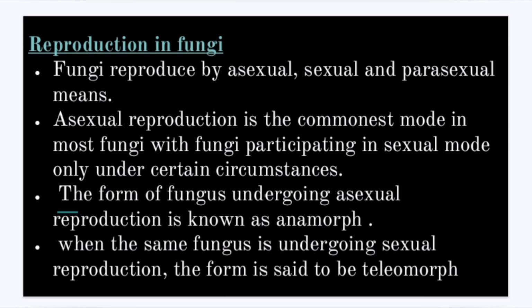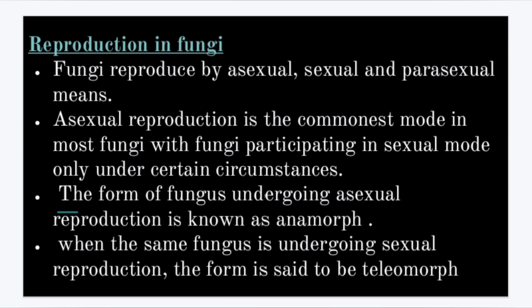Coming to reproduction in fungi, fungi reproduce by sexual, asexual and parasexual means. For fungi, asexual reproduction is the commonest mode, and the form of the fungus undergoing asexual reproduction is known as the anamorph, also the imperfect stage.